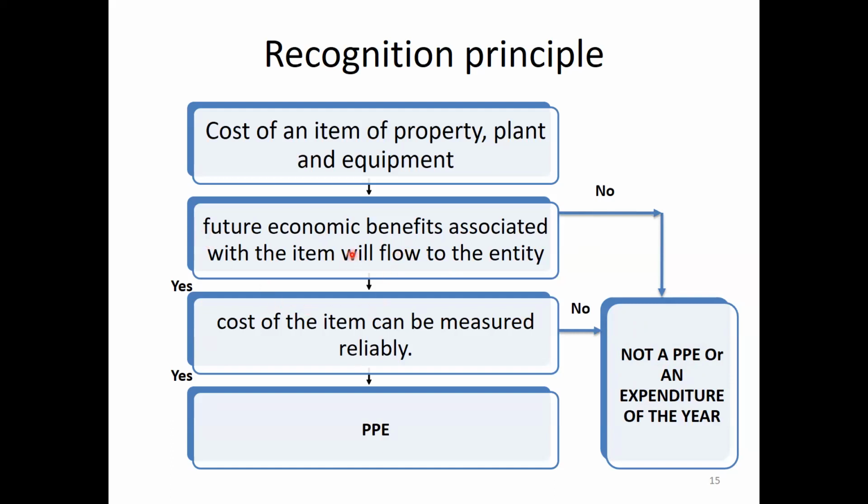If the answer is yes, there is a future economic benefit, then we have to answer this question: can the cost of the item be measured reliably? If yes, it can be recognized as PP. If unable to estimate the cost reliably, it will be considered not property, plant, equipment but an expenditure of the year.